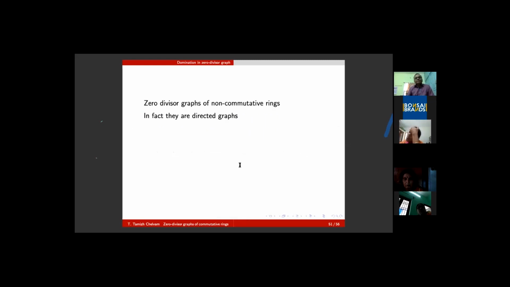Of course, we immediately started on another question: suppose R is a non-commutative ring, then what about the zero divisor graph? When you take a non-commutative ring, AB may be 0 and BA may not be 0, or BA may be 0 and AB may not be 0. That means if AB equals 0, I will draw an edge from A to B, and at the same time there won't be any edge from B to A. So a sense of orientation has come into the picture. Ultimately, zero divisor graphs are studied for non-commutative rings with directed edges.